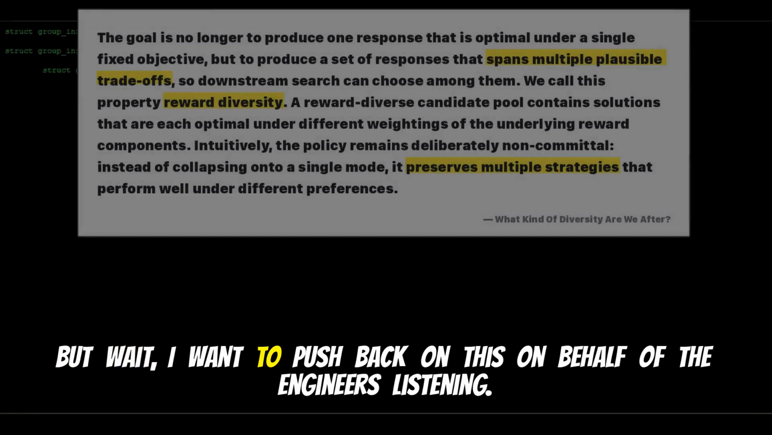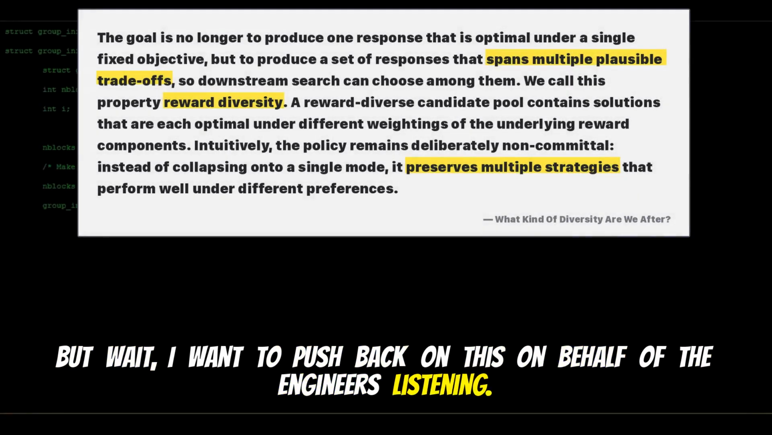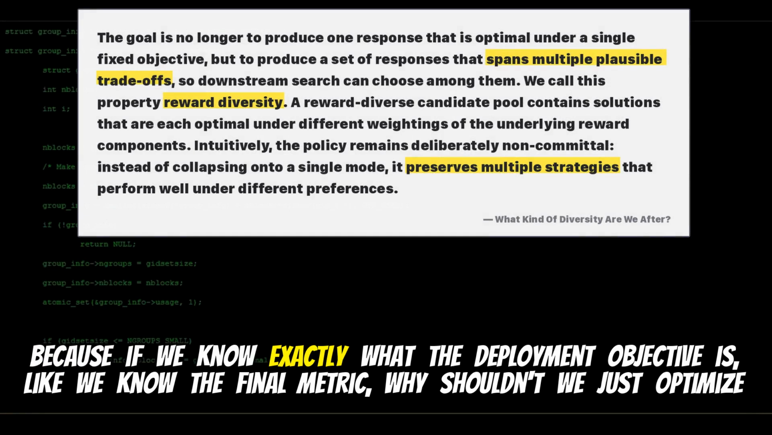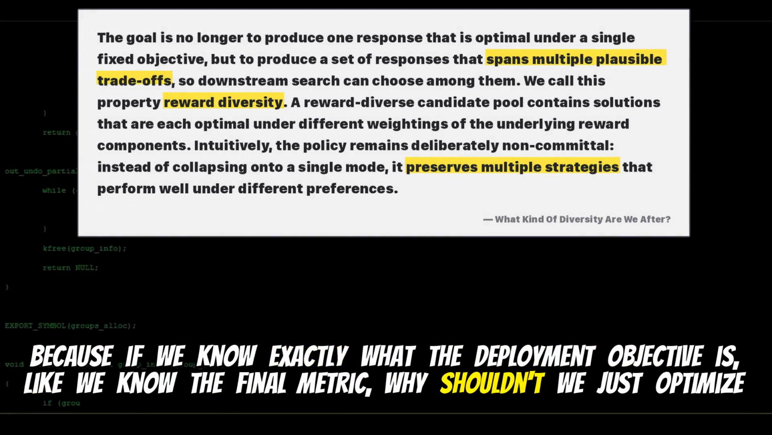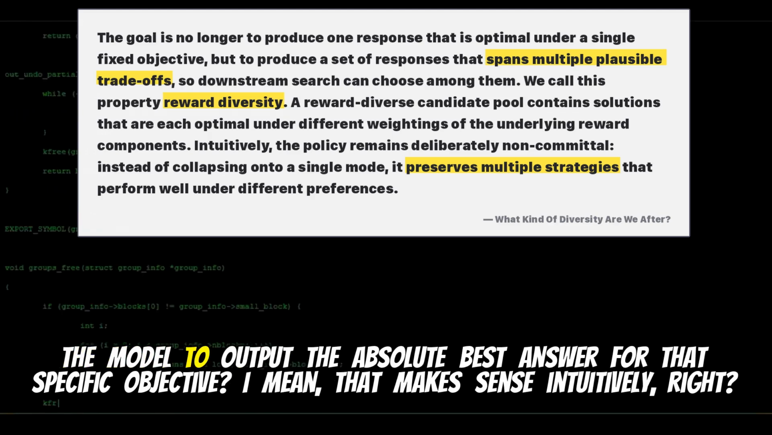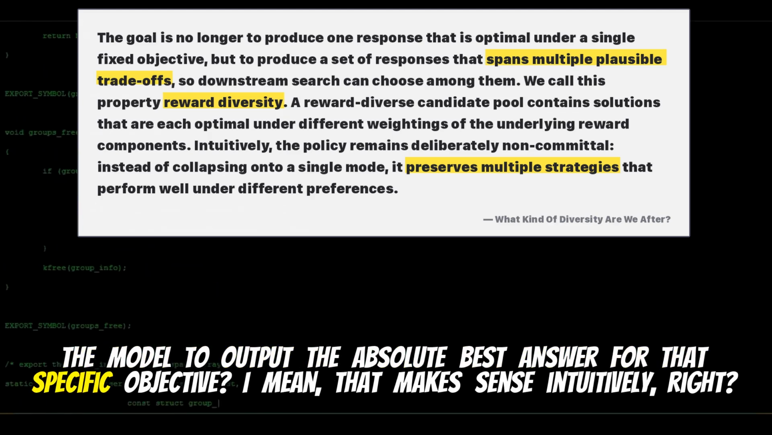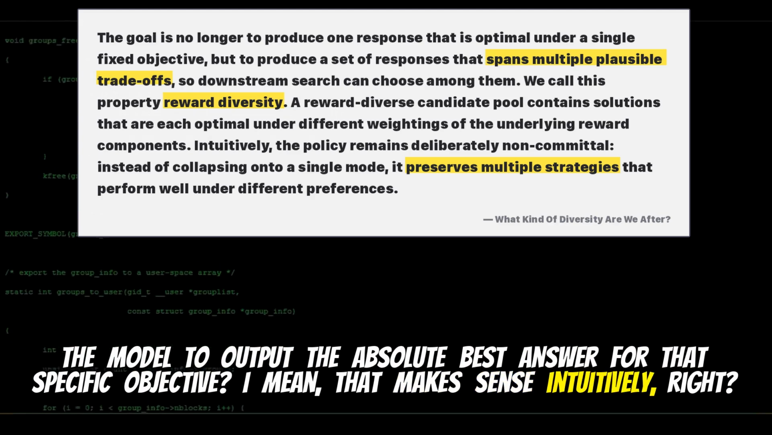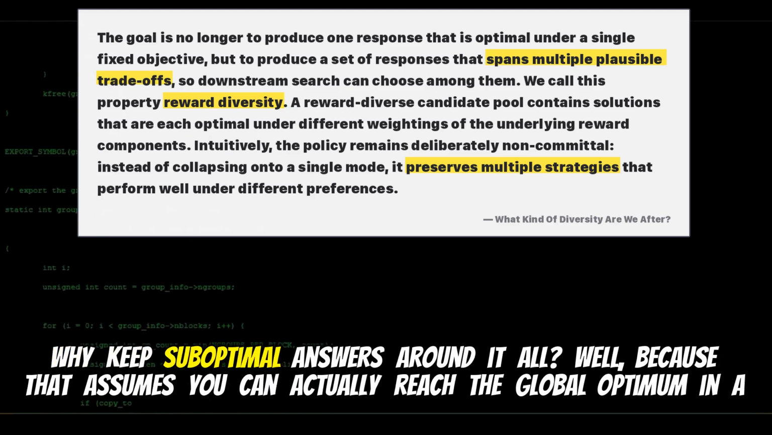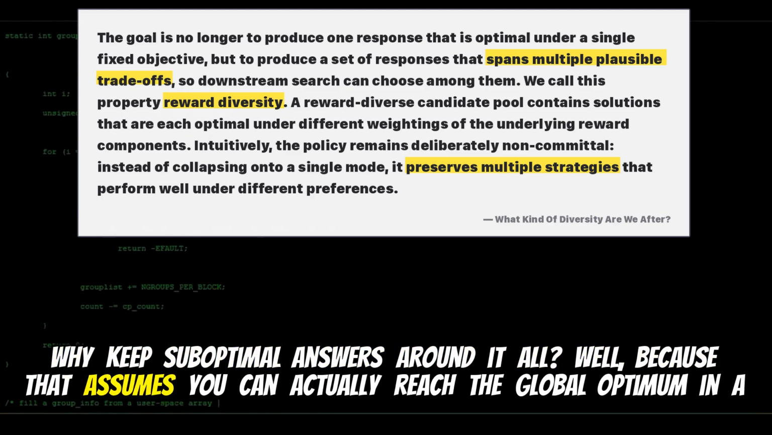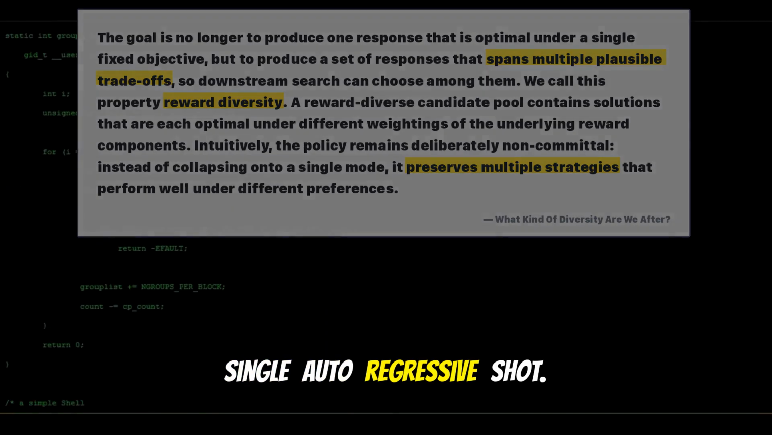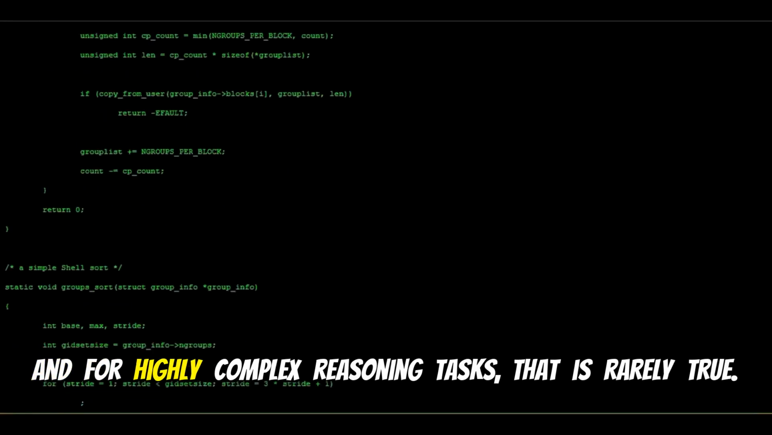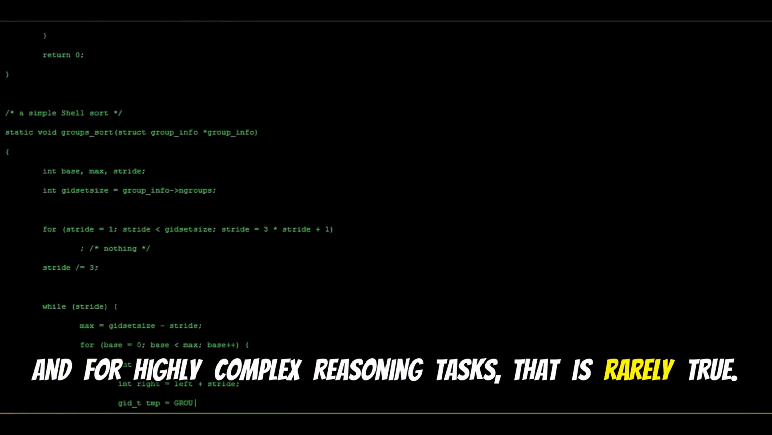But wait, I want to push back on this on behalf of the engineers listening. Because if we know exactly what the deployment objective is, like we know the final metric, why shouldn't we just optimize the model to output the absolute best answer for that specific objective? I mean, that makes sense intuitively, right? Like, why keep suboptimal answers around at all? Well, because that assumes you can actually reach the global optimum in a single autoregressive shot. Okay. And for highly complex reasoning tasks, that is rarely true.